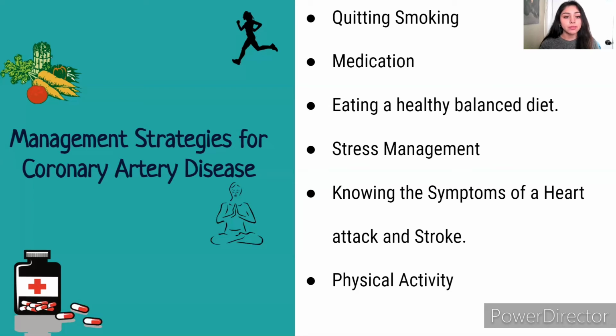So these are known as blood thinners, but don't actually thin your blood. They just work to decrease the clotting ability of the blood. Aspirin, what they do is that they keep blood clots from forming. Nitroglycerin, which is the most common vasodilator used for acute cases of angina. So what it does is that it dilates or widens the coronary arteries, and it can increase the blood flow to the heart muscle. Other strategies include eating a healthy, balanced diet, stress management, knowing the symptoms of a heart attack and stroke, and increase of physical activity.